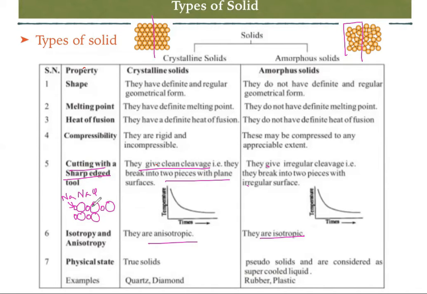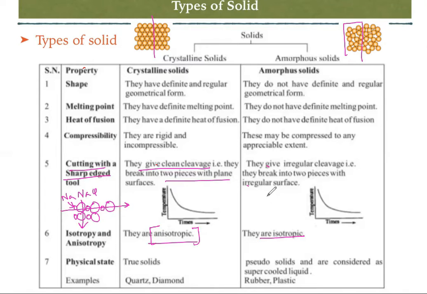So if we cross the x-axis and y-axis, what will happen? Are we going to get the same type of atom in the x-axis or y-axis? No. If we cross this, we'll get NaCl. And if we cross in the y-axis, in the x-axis we are getting different types of atoms, whereas in the y-axis we are getting the same type of atom. So both axes vary. In that case we'll call it anisotropic.